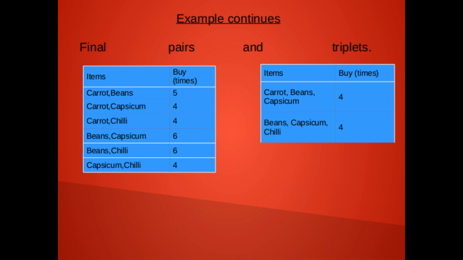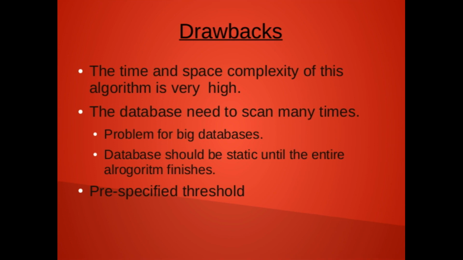It has some drawbacks also. The Apriori algorithm has some drawbacks, though it is a very simple algorithm. The time and space complexity of this algorithm is very high. Also, the second problem is that the database needs to be scanned many times, and for this there will be a problem for big databases, as the database should be static until the entire algorithm finishes.